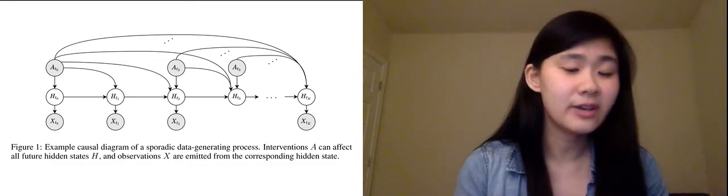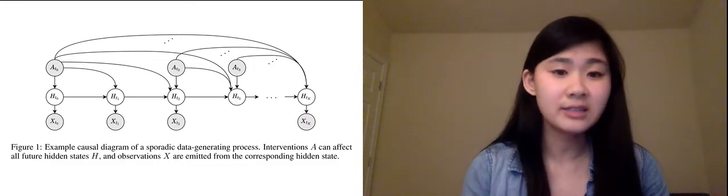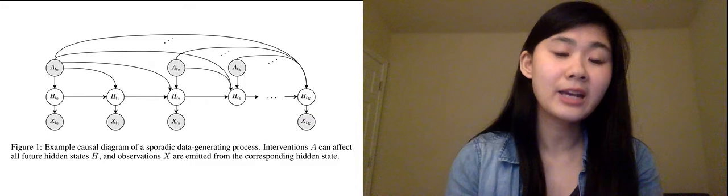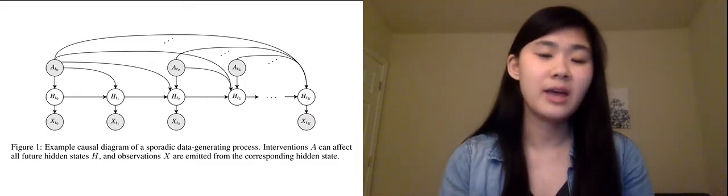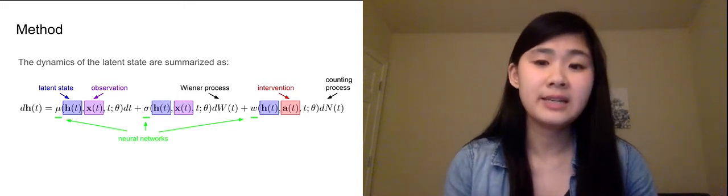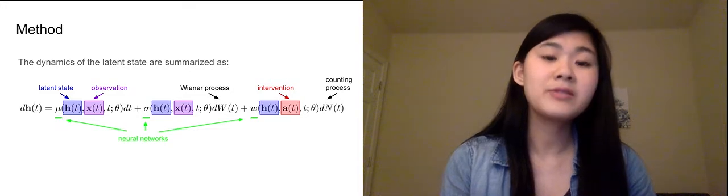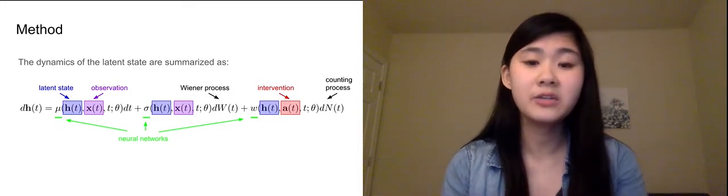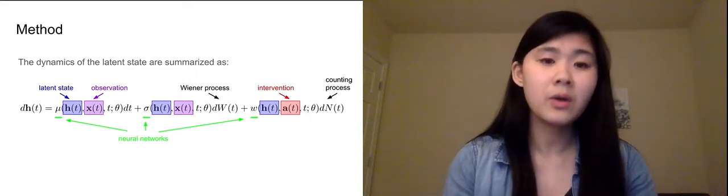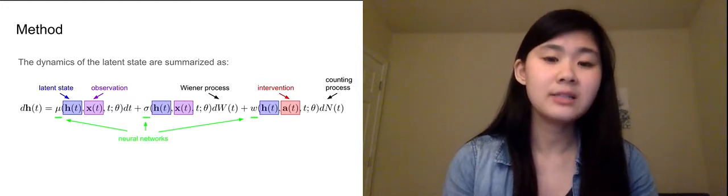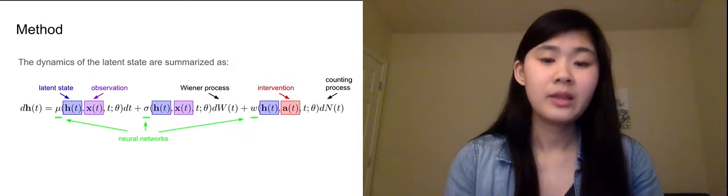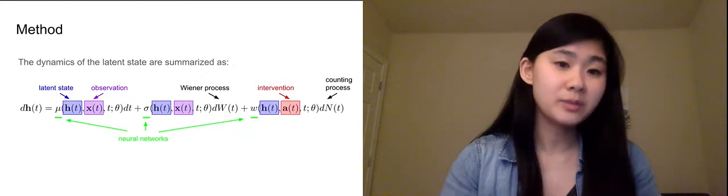Here's an example diagram of a sporadic data generating process. Interventions A can affect all future hidden states H, observations X are emitted from the H's, and not all time points necessarily have actions or observations associated with them, and they don't have to be at regular time points either. In our method, the dynamics of the latent state are summarized in this differential equation. Observations X of t are modeled as points along a continuous flow, whereas interventions A of t are modeled as jumps. Mu, sigma, and w are modeled using neural networks. W of t is a Wiener process, n of t is a counting process, and A of t is an embedding of the intervention given by the data. Note that this formulation is similar to that of jump diffusion processes.